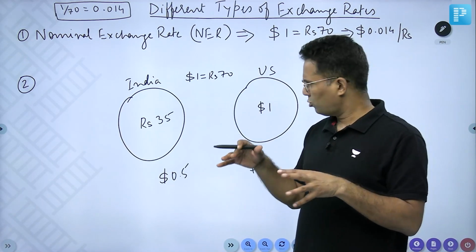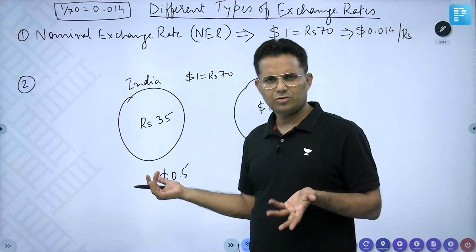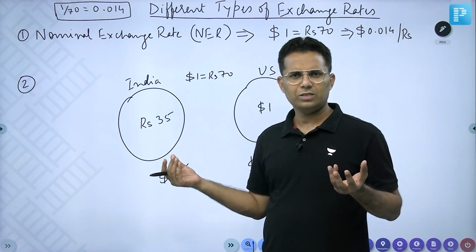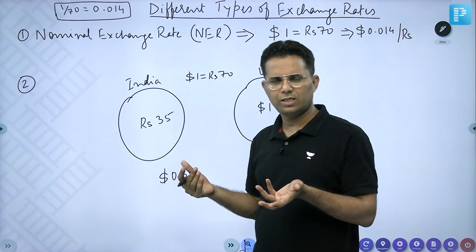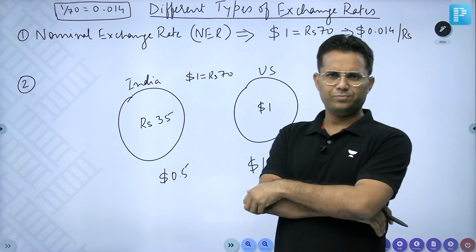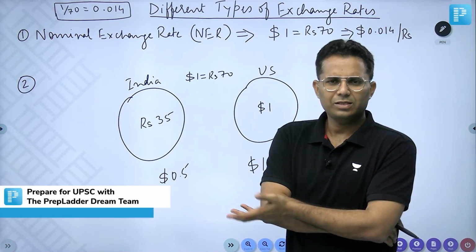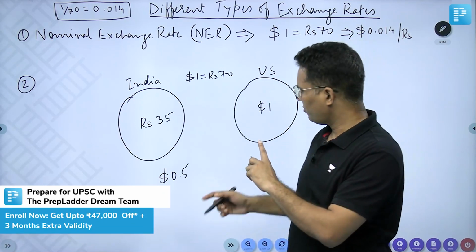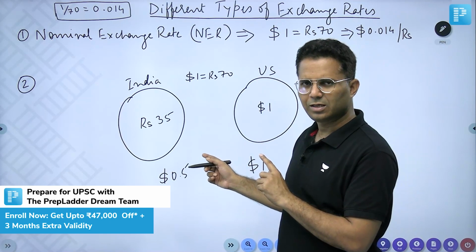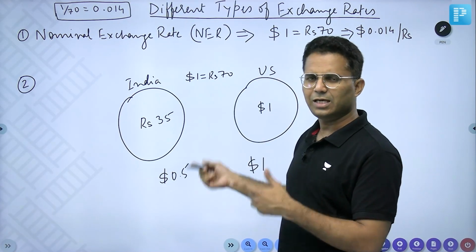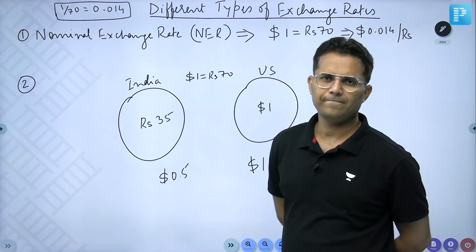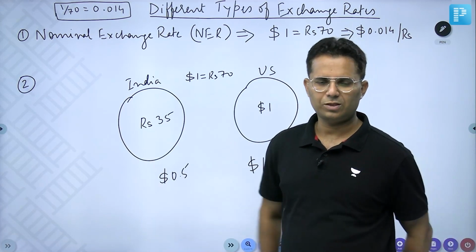Do you think that Indians will consume less? No. The value of goods and services produced is the same, quantity and quality. So, the consumption level will be the same. But when you are comparing the GDP by using this exchange rate, you are seeing that India's GDP is half. But on ground, both are producing the same.